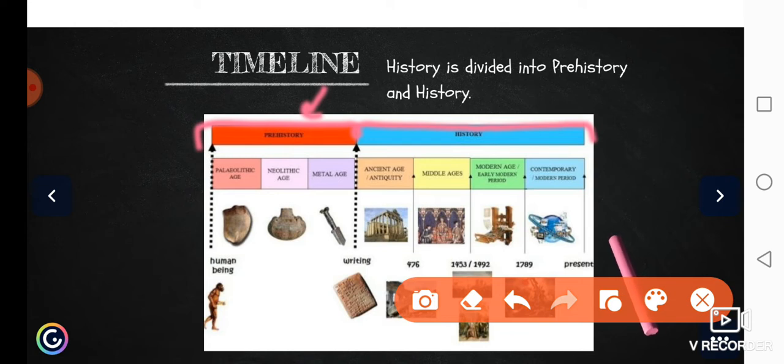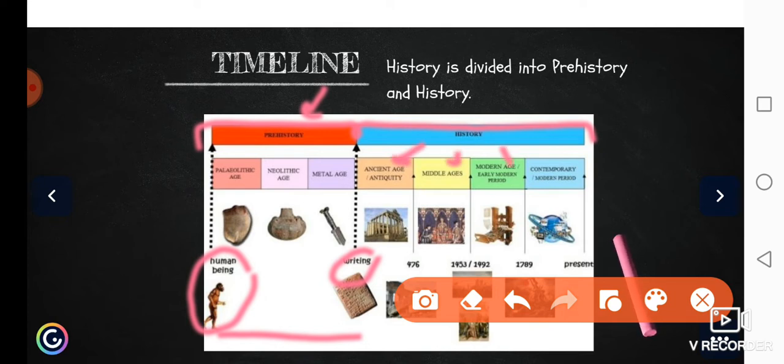When did it start? It started with the appearance of the first human beings, and it finishes with the invention of writing. Because I don't know if you know this, but people in prehistory didn't know how to read or write, okay? So then history has four different periods, which we are going to see for the next days, okay? And it goes from writing to the present till now, okay? Great.